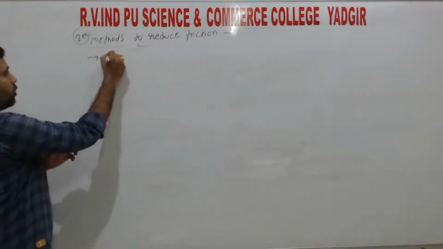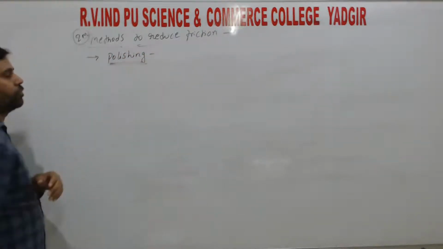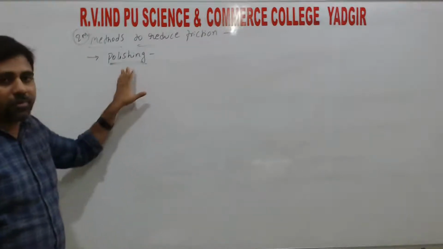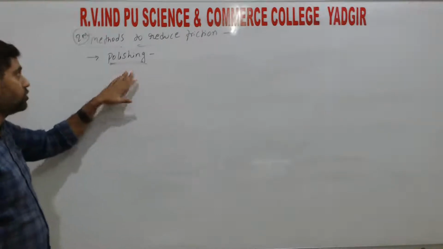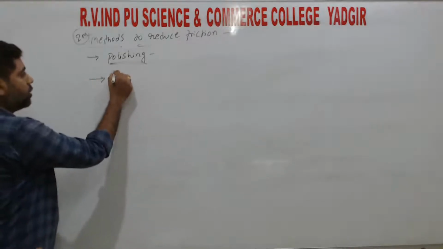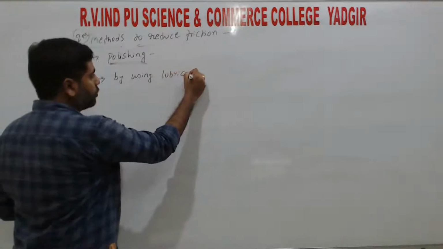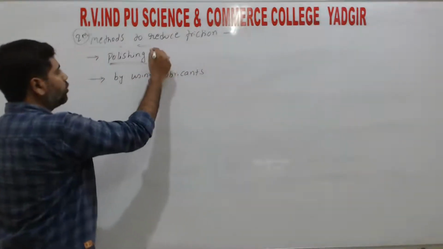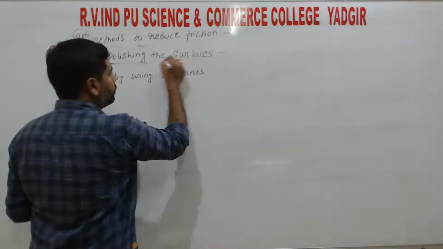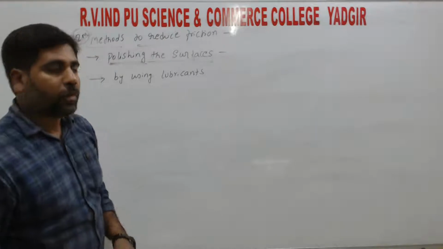In that, the first one is polishing the surfaces. By polishing the surface, friction reduces, right? Since it asks for methods, you need to mention the methods. Next, by using lubricants. Lubricants are engine oils, or in cycles we use grease.